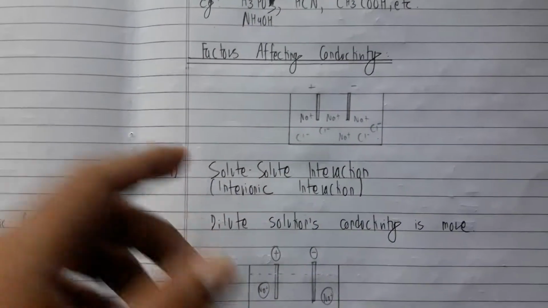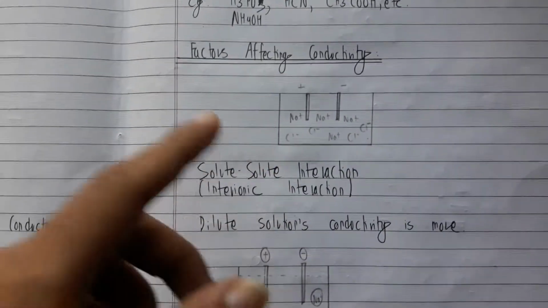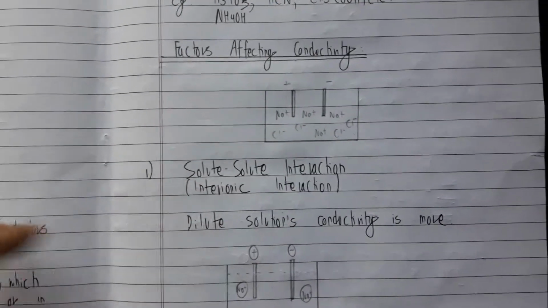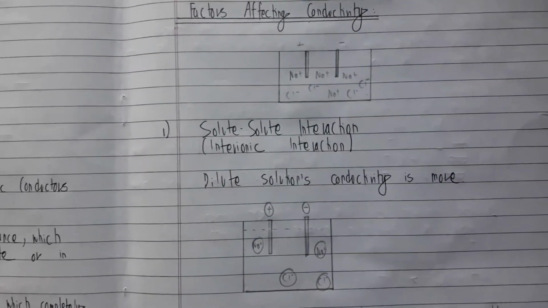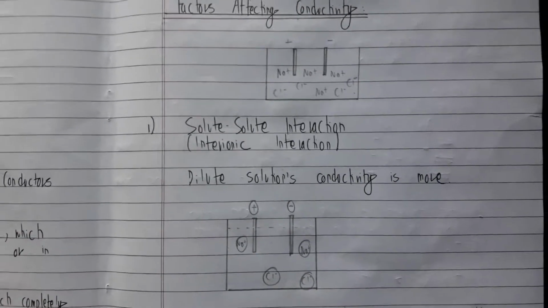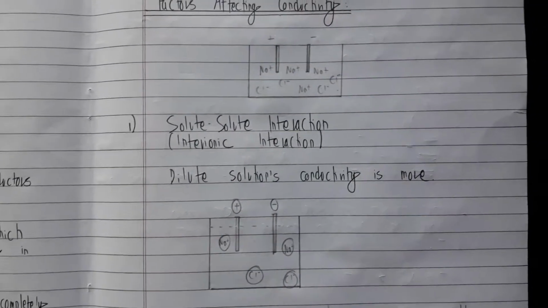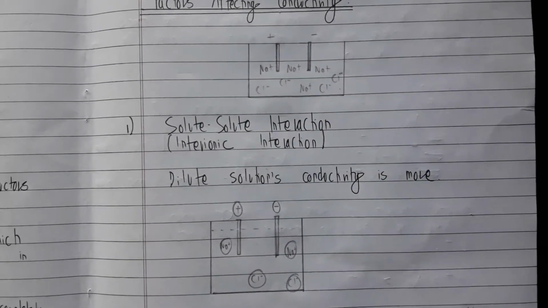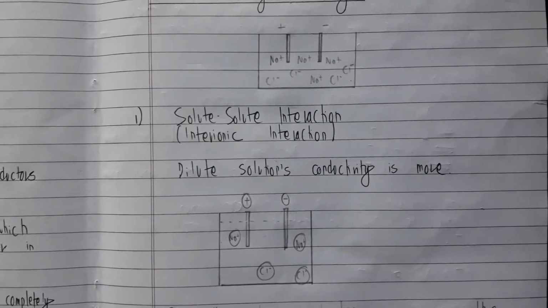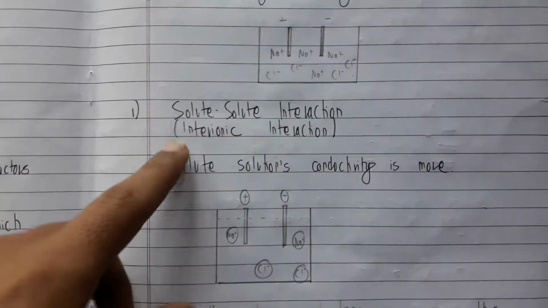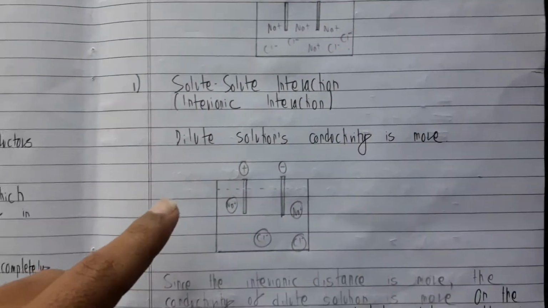So that's it. So what are the factors that affect conductivity? The first factor is the solute-solute interaction. Now that's also called interionic interaction. You probably know that like charges repel and unlike charges attract, and that's why there is interionic interaction.